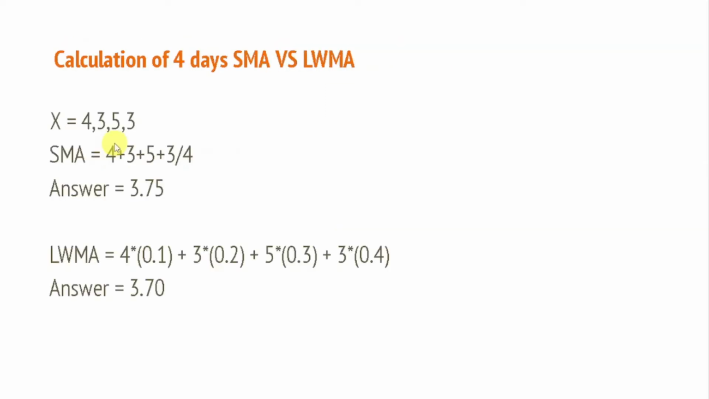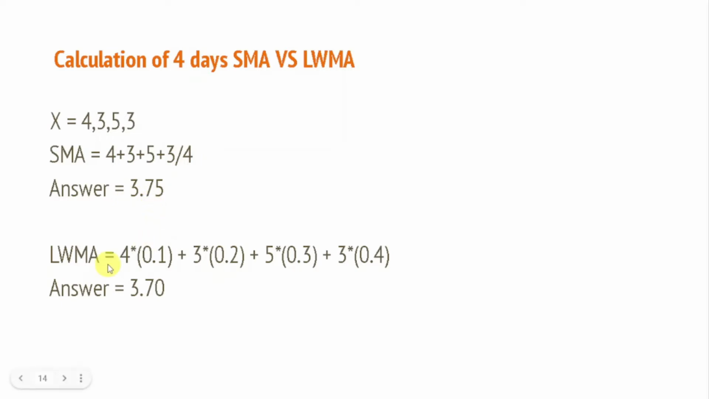In this example, I have calculated simple moving average as well as linear weighted moving average. And in this example, I am going to calculate 4 days moving average. So if I want to calculate this moving average of stock X, which is having a price history of 4, 3, 5, 3, and these data are closing data, right? If I were to calculate simple moving average, then I'll simply put all the data and add that and divide that by 4, and I'll get this 3.75 value.